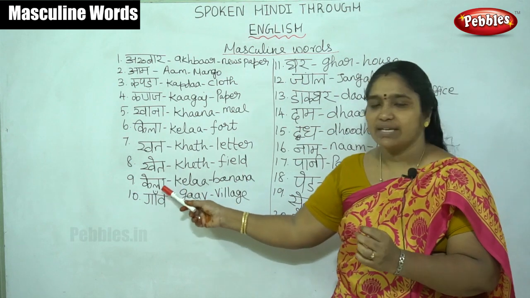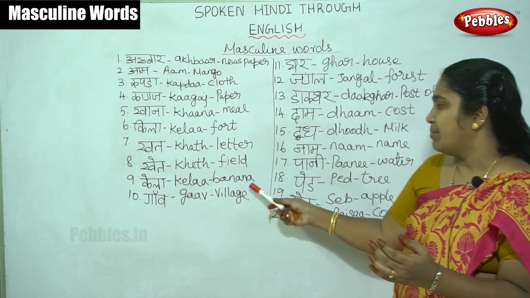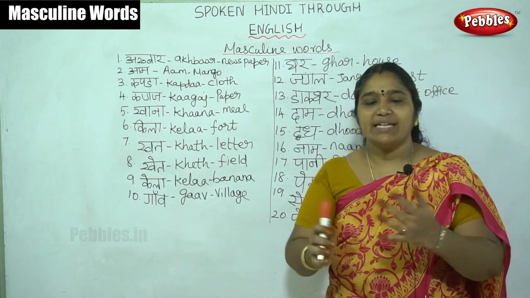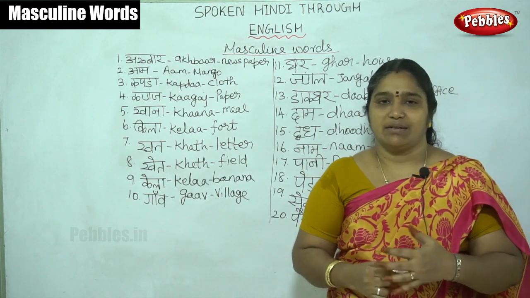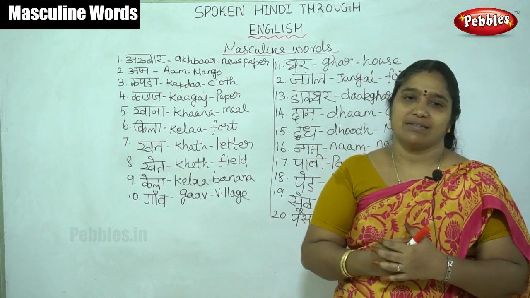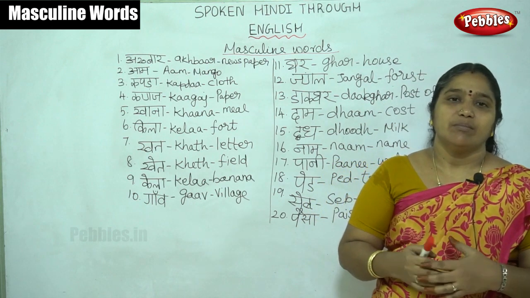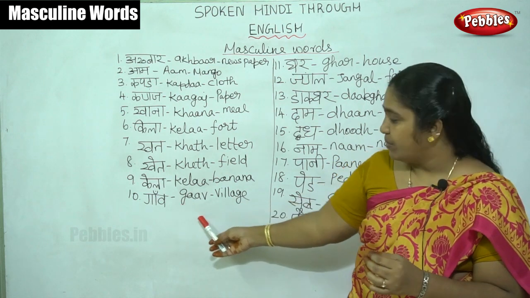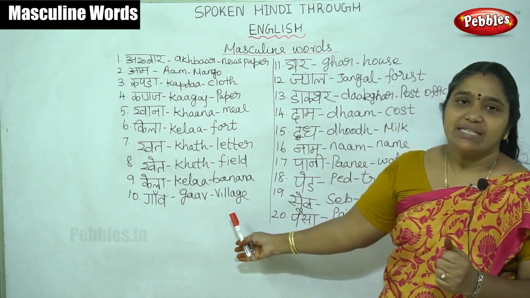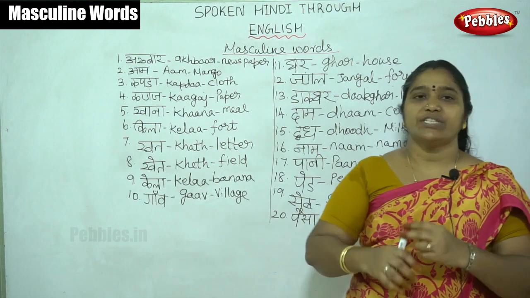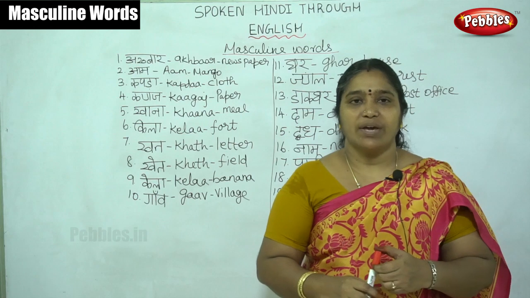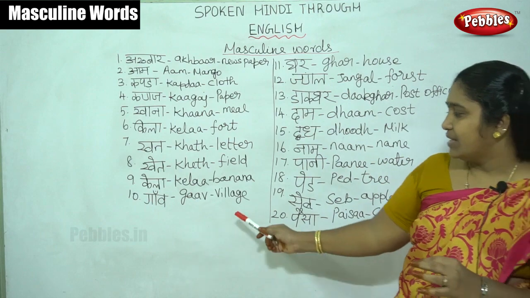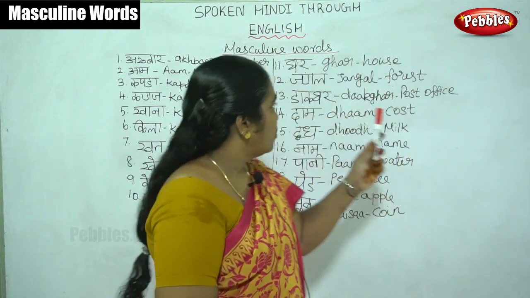Then kela. Kela is also a fruit, you know. Kela, banana. कच्चा केला सब्जी के लिए अच्छा है. कच्चा केला means plantain. Plantain is very good for preparing food. Then गाँव. गाँव means village. हमारे शहर के आसपास में छोटे छोटे गाँव हैं. There are small villages around our city. Like that, गाँव. Now we can go to the next one.